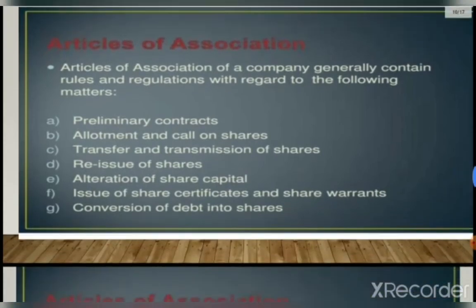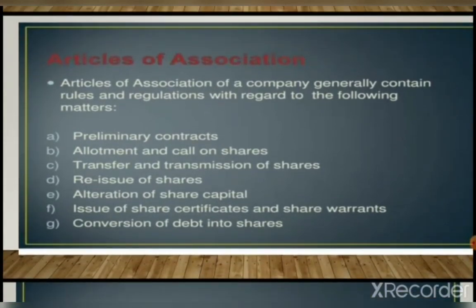Next document is article of association. Article of association is also a document which is submitted by the joint stock company. Article of association of a company generally contains rules and regulation inside the company. Memorandum of association is the rules and regulation outside the company, how to deal